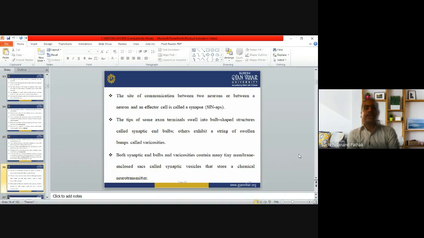The site of communication between two neurons or between a neuron and an effector cell is called the synapse. So there is a site for communication between two neurons or between neurons and cells. There is a gap that is called the synapse. The tips of some axon terminals swell into a bulb-like structure called the synaptic end bulb. Others exhibit a string of swollen bulbs called varicosities. Both synaptic end bulbs and varicosities contain many tiny membrane-enclosed sacs called synaptic vesicles that store the chemical neurotransmitter that will be released when the time comes.